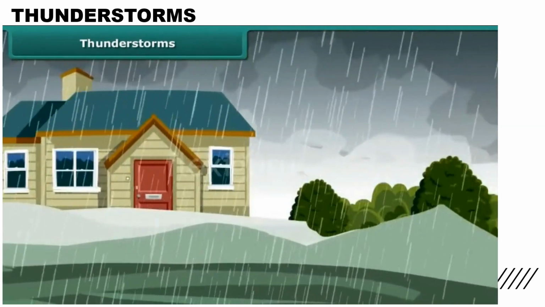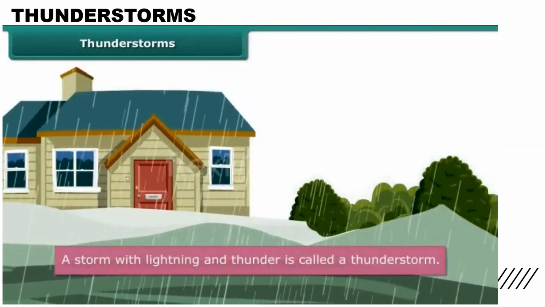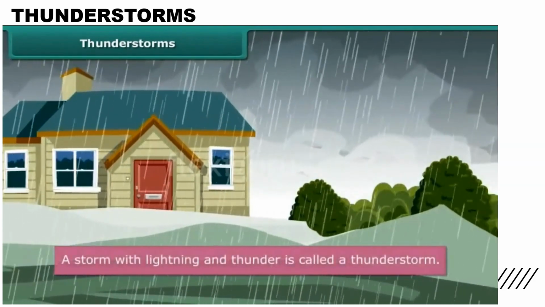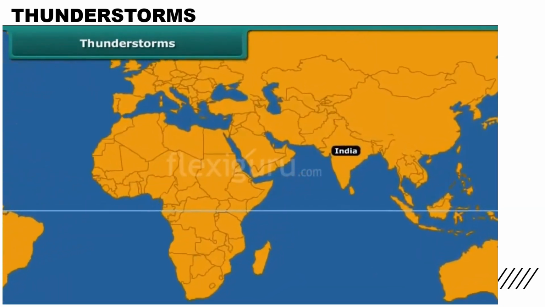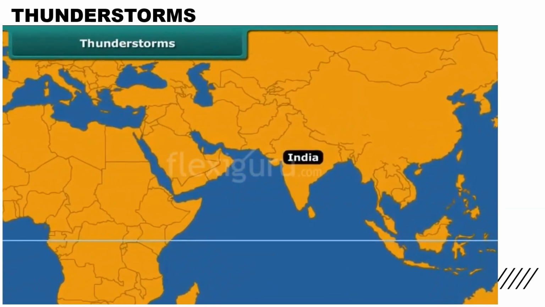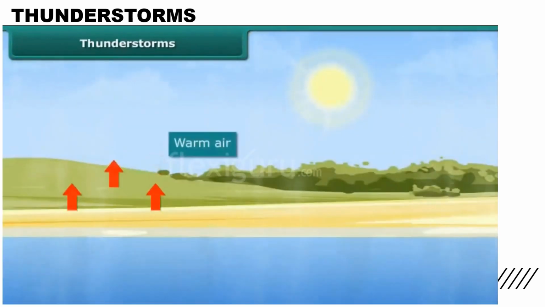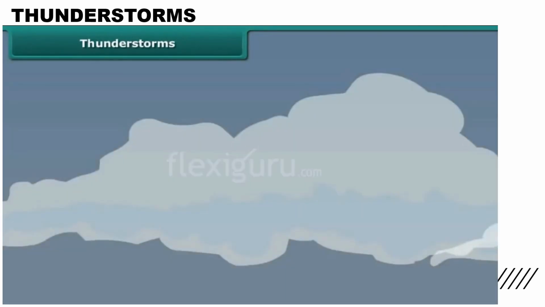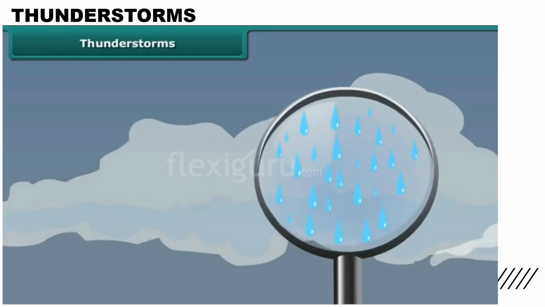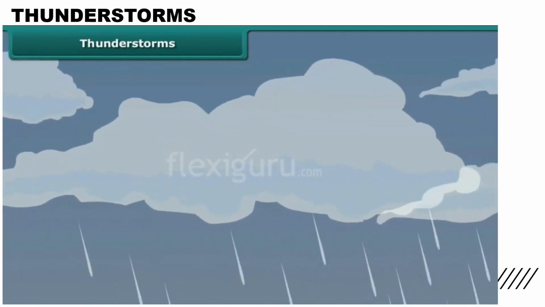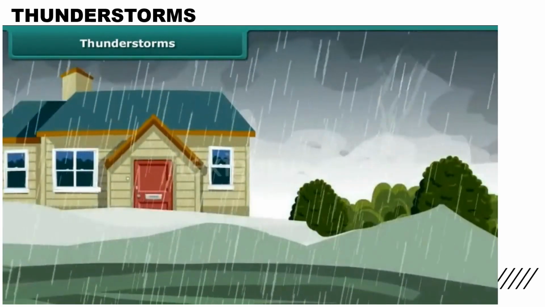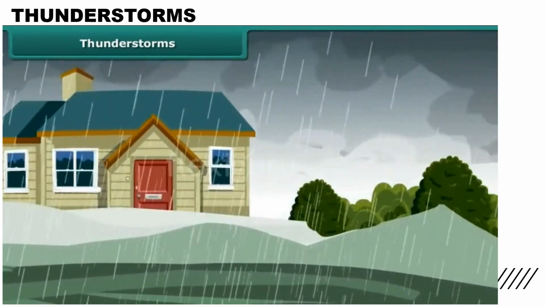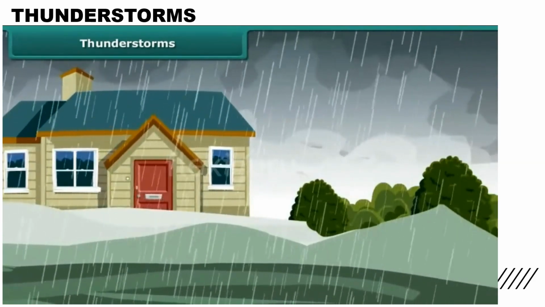Let's find the answers. A storm with lightning and thunder is called a thunderstorm. It develops in hot, humid tropical areas like India very frequently. They are formed by the uplifting of warm and humid air. When humid air is lifted, it cools down and the moisture in the air condenses to form cloud. Water droplets in the cloud continue to grow in size. As the cloud extends further upward, water droplets fall down, creating sound and lightning. We call this event a thunderstorm.